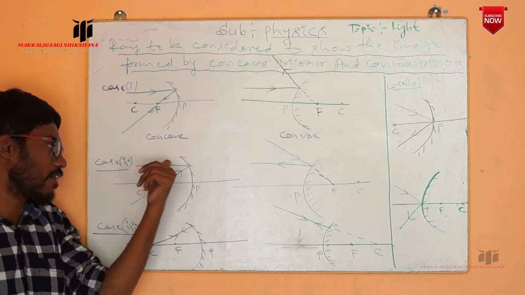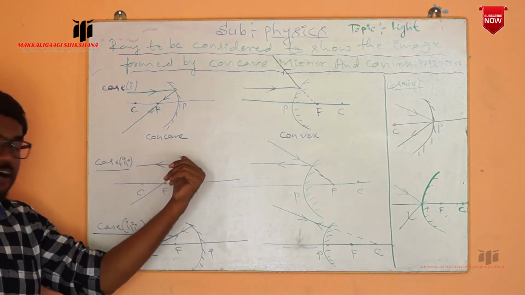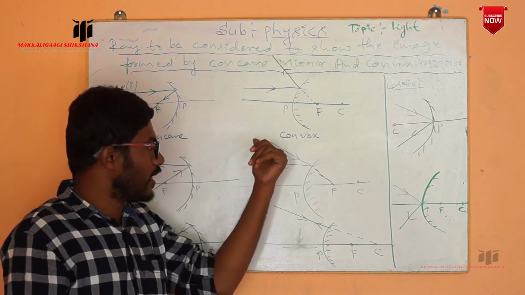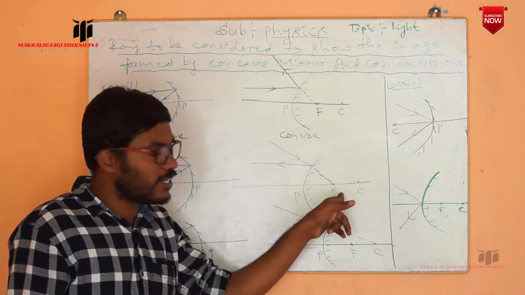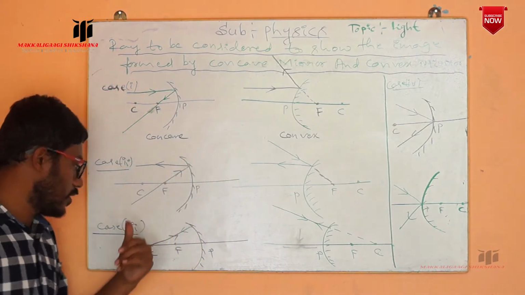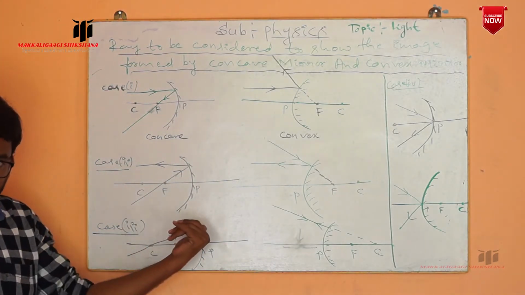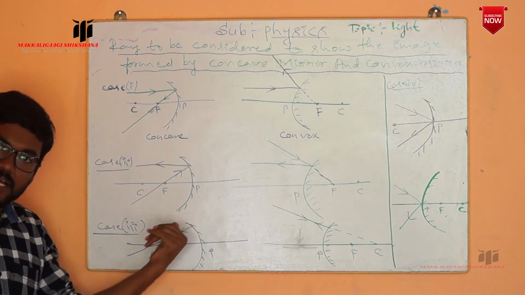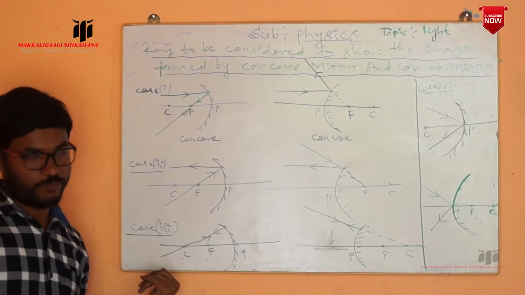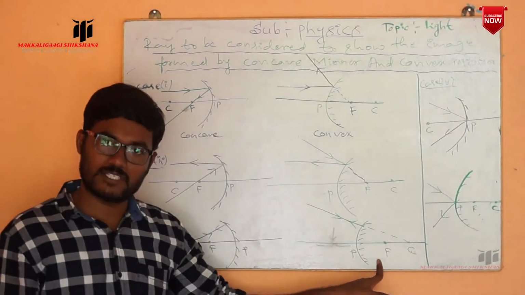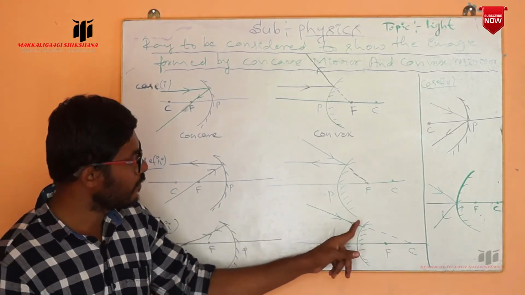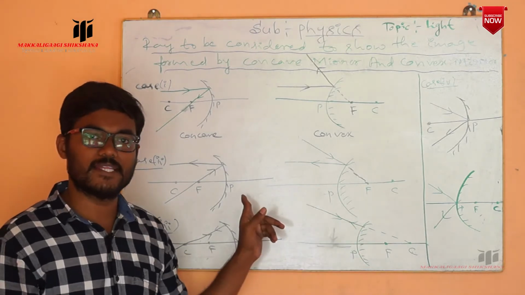In the second case, if the ray of light is coming from the focus, after the reflection it moves parallel to the principal axis. In case of the convex mirror, if the ray of light is incident in the direction of the focus, after reflection it moves parallel to the principal axis. The third one, if the ray of light is coming from the center of curvature, after the reflection it will retrace its path in the reverse direction or return back in the same direction. In the same way, in case of the convex mirror also, if the ray of light is incident in the direction of the center of curvature, after the reflection it will return back in the same path.